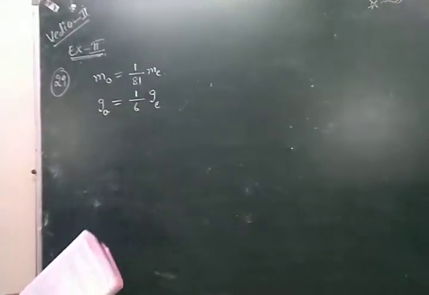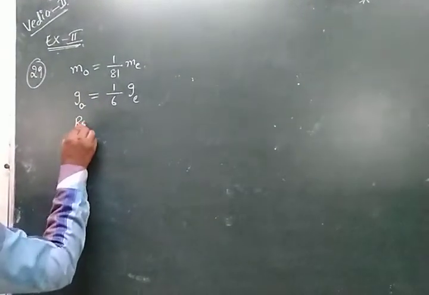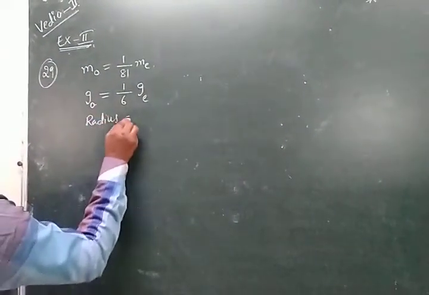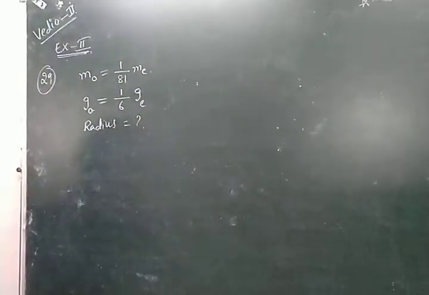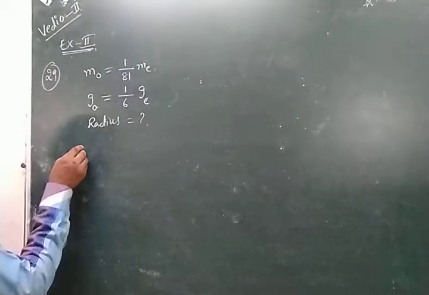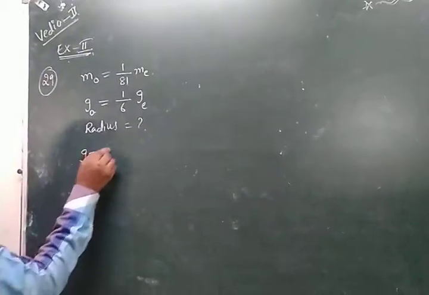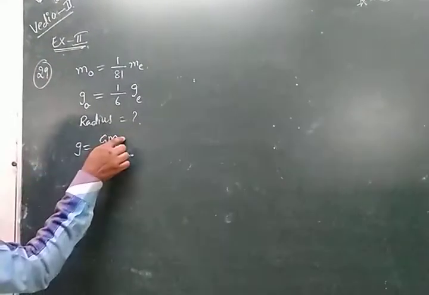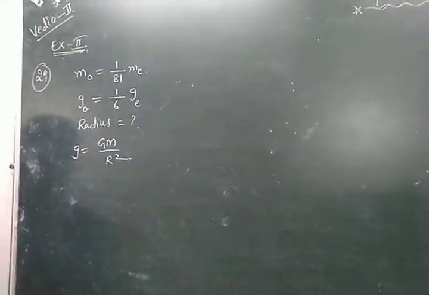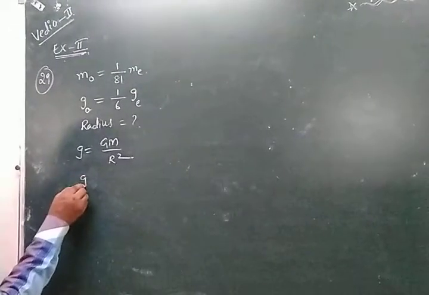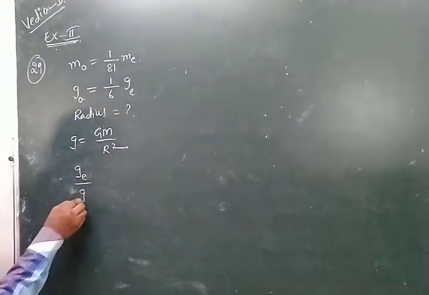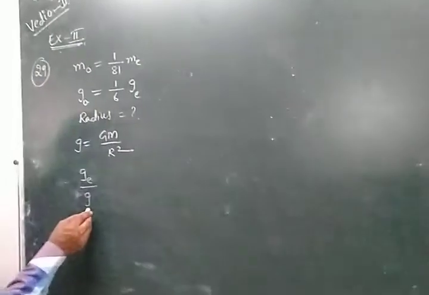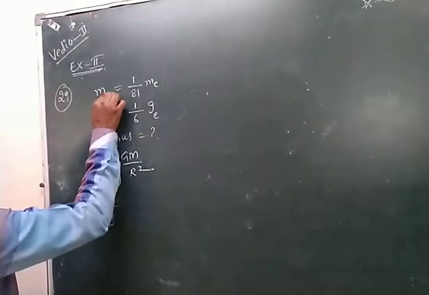What is the radius of the Moon? Here we know the relation between small g and capital G: g equals GM by R square. g is directly proportional to mass and inversely proportional to the square of the radius. Now the gravitation of Earth by the gravitation of the Moon. For the Moon, we write M here.